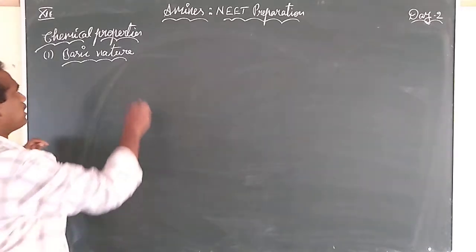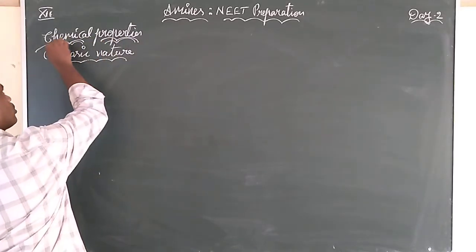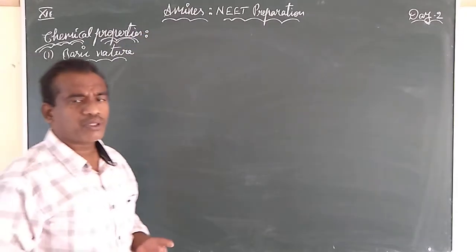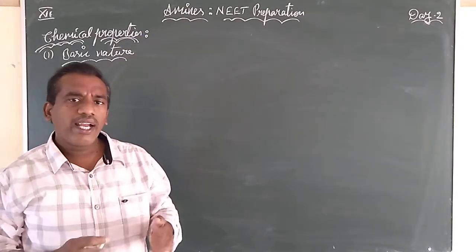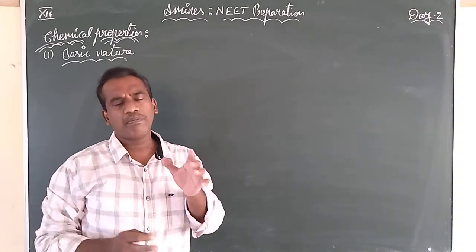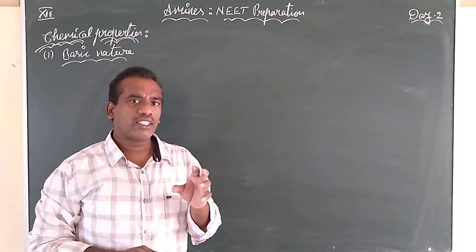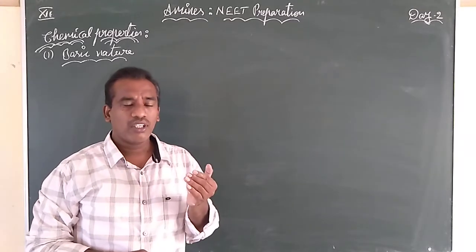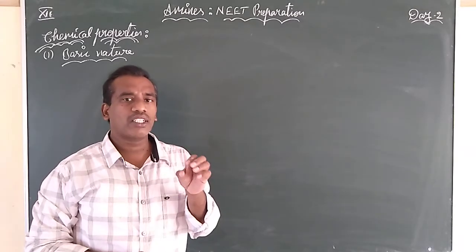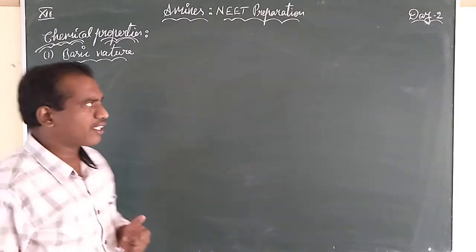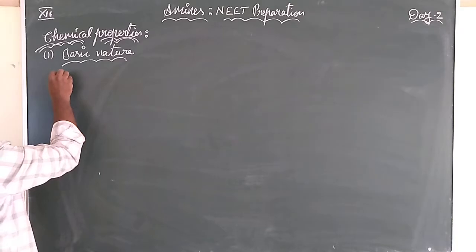On this basic nature only, most of the questions will be given according to the textbook. Once you see, they had brought in simple content like how to study the basic nature in the gaseous phase and how is the basic nature of these amines in the aqueous phase. So let us go to the textbook first, then we can divide our concept.